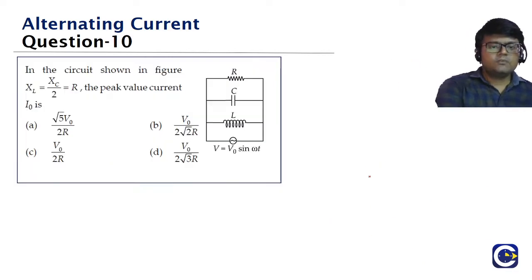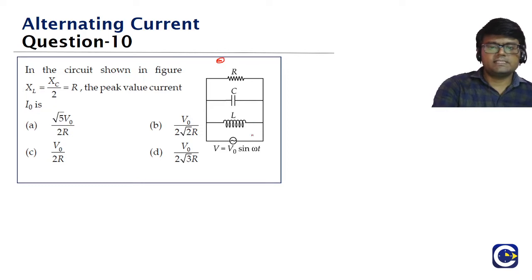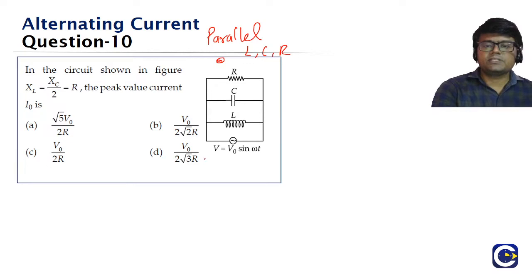Okay. We'll go to the next question, guys. This is a slightly different kind of question, and probably something that we will take a look at with a little bit more interest, because this is a parallel LCR combination. So here we can see the inductor, capacitor and resistor, all of them are in parallel. Okay. So look at this question, guys.